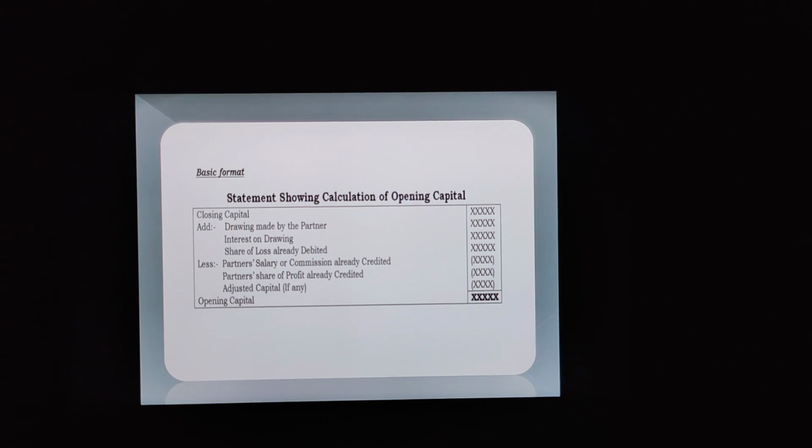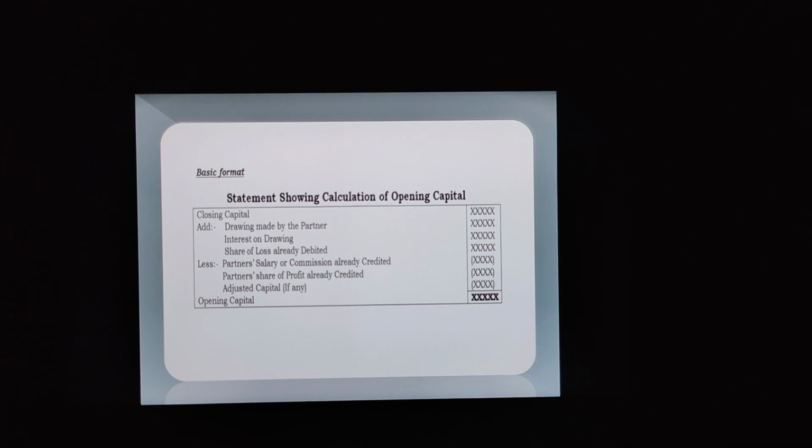Now class, listen carefully. Why are we adding the drawing made by the partner? Because if a partner has made any kind of drawing, it has reduced the capital. So any activity which reduces the capital should be reverted back. That should be added, and any kind of activity which has increased the capital should be deducted, so that we can get the exact amount. Now drawing made by partner, we have to add this amount.